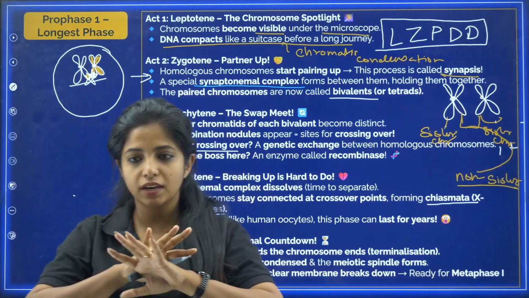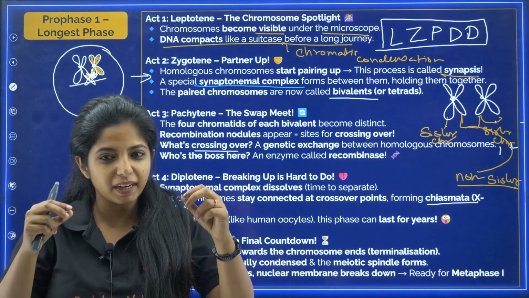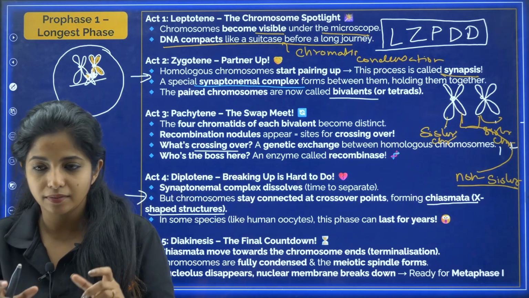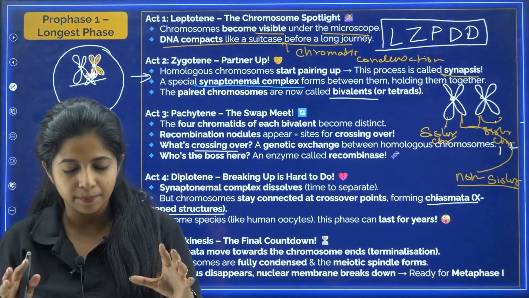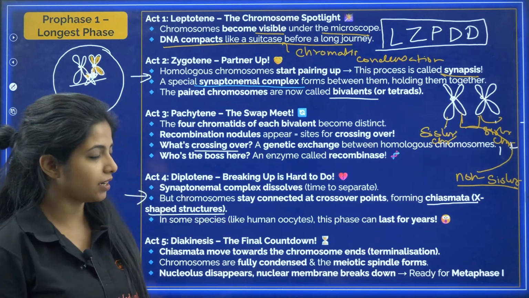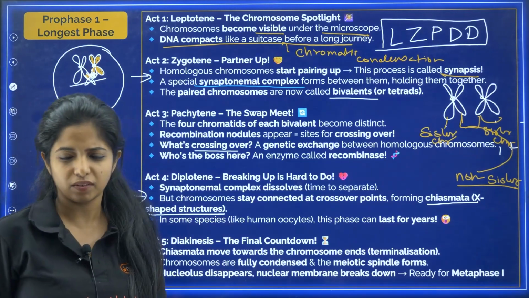Now the next thing is diplotene, where breaking up is happening, my dear children. The synaptonemal complex dissolves, but still they are kind of linked together with the help of what? Chiasmata, that is X-shaped structures that will be there. Now, in diakinesis, you can remember like that. Diakinesis, they are about to die.